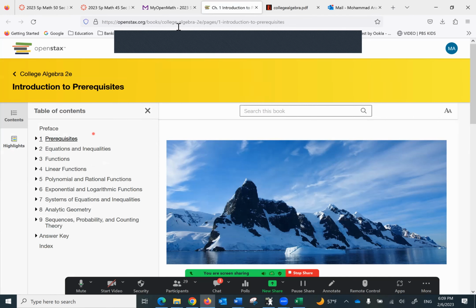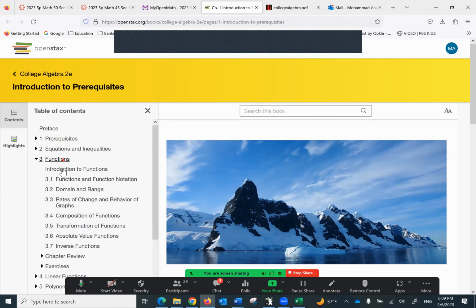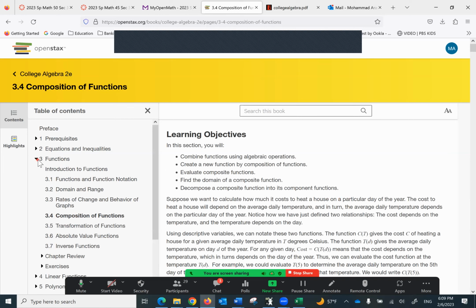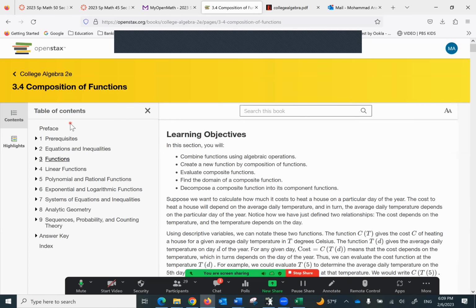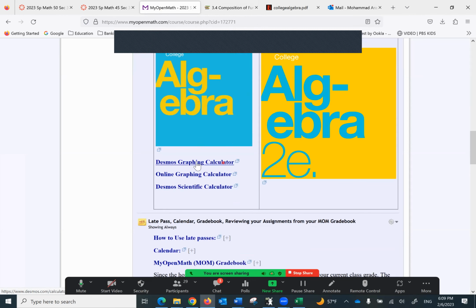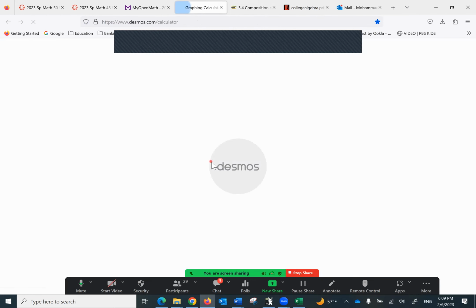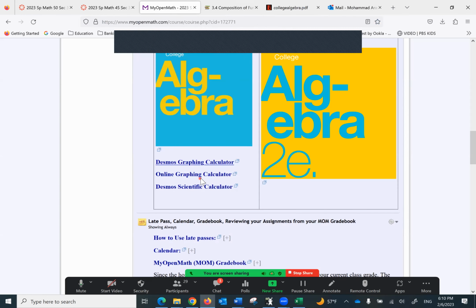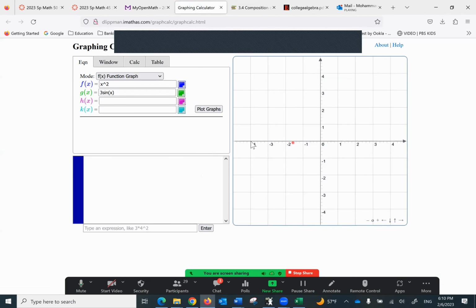Why do I put both of them? First of all, I want you to see the proper sections here. Secondly, why this one? Because it's a lot easier to navigate it online. I want to go, let's say, I don't know, to chapter 3, section 3.4. So it takes me right then and there. So it is a lot easier to navigate right here. So I'm going to go back to my open math. So what do I find under module 0? The text. I find the graphing calculator, Desmos. I find the online graphing calculator here.